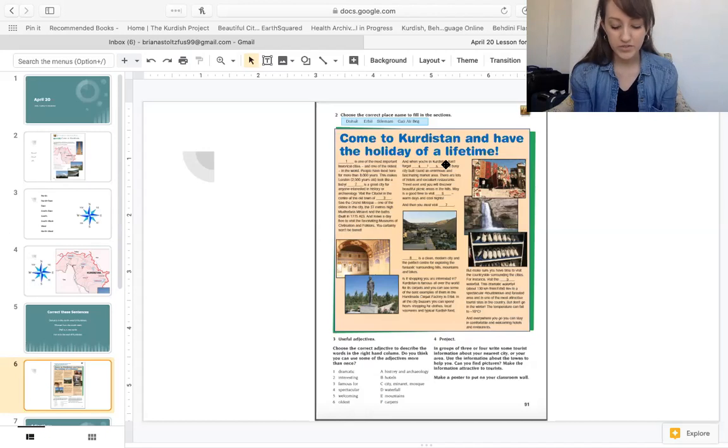Erbil is one of the most important historical cities and one of the oldest in the world. People have lived here for more than 8,000 years. This makes London, 2,000 years old, look like a baby. Erbil is a great city for anyone interested in history or archaeology. Visit the citadel in the center of the old town of Erbil.